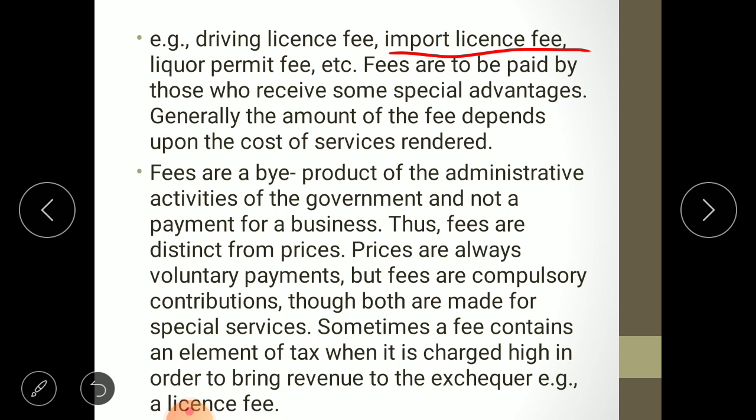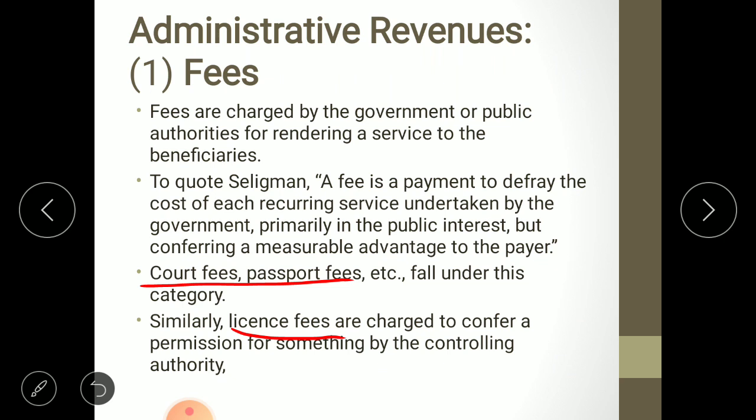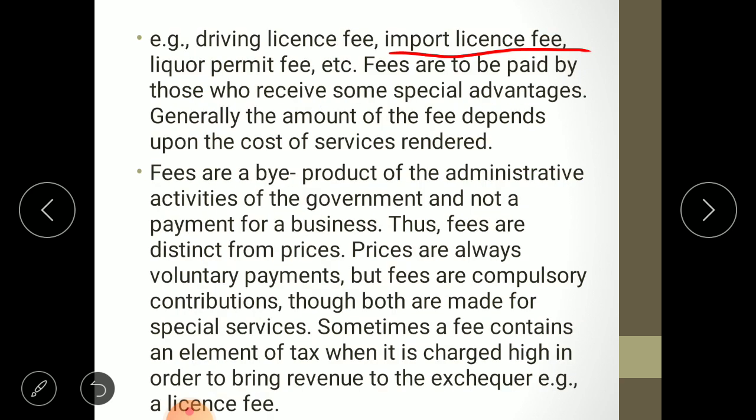So this is all about fees. Here we have discussed that two types of fees are there. One type of fees is where we are charging just for providing facilities and to cover the cost. The second type of fees are the fees by which we are giving permission to use anything, like import license fee, liquor permit fee, etc.